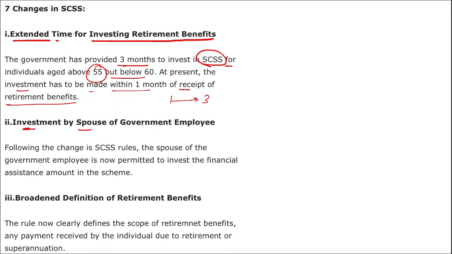Next is investment by the spouse of a government employee. Following the change in this scheme's rules, the spouse of the government employee is now permitted to invest the financial assistance amount in this scheme.